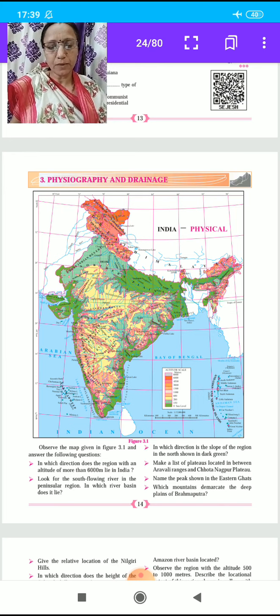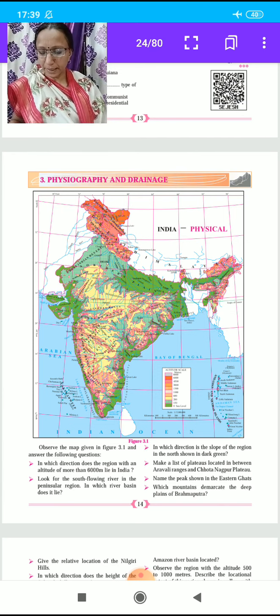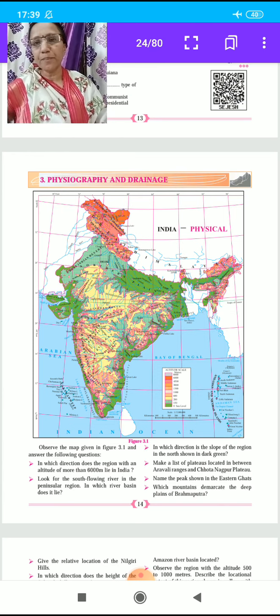The Vindhyas act as a water divide between which two river basins? Name the two rivers. The Ganga river and the Narmada river. Here we completed some answers to these questions with the help of this map.